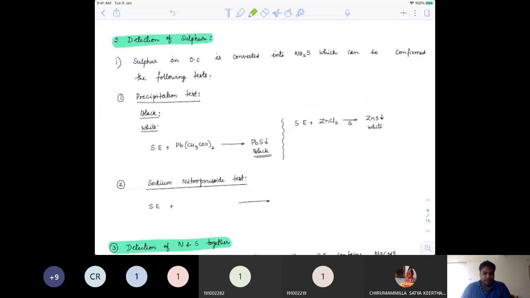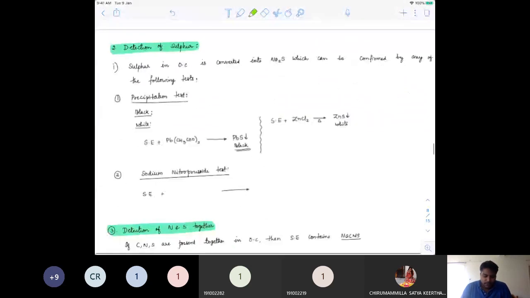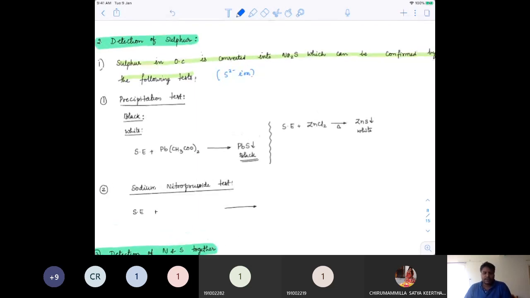See next the sulfur part of it, detection of sulfur. So sulfur in an organic compound is converted to Na2S, which can be confirmed from the following test. First of all, if there is sulfur, we know that there is a sulfide ion, S2- ion, forming. And amazingly, S2- forms a lot of precipitates with different metals.